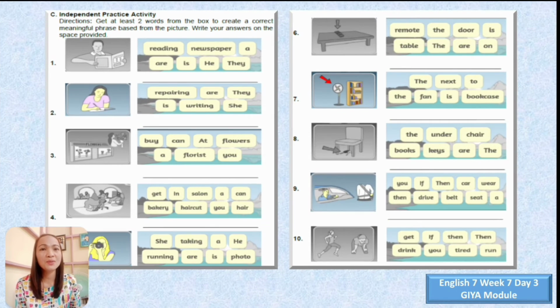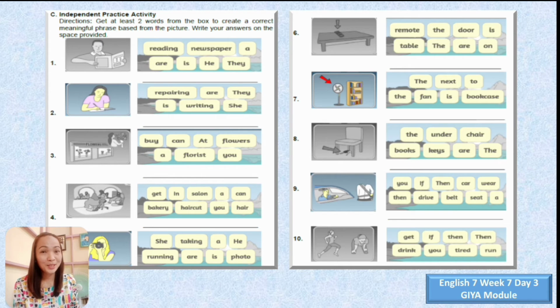Let's proceed to the next activity, the independent practice activity. Directions here: get at least 2 words from the box to create a meaningful phrase based from the picture. Write your answers on the space provided. So we have here the pictures and words beside the pictures. What you're going to do is to create a meaningful phrase. Dear learners, remember that a phrase is a group of words without a subject-verb pair.